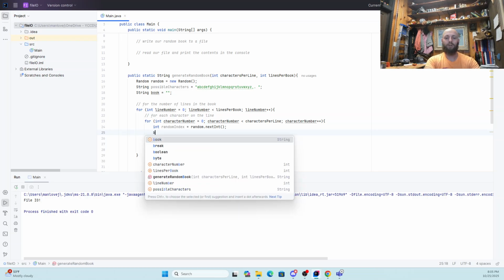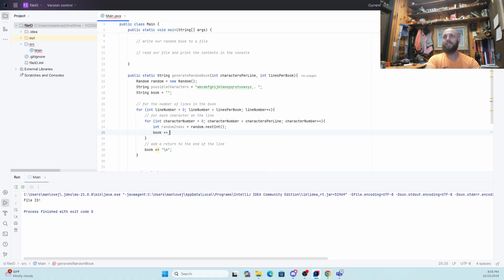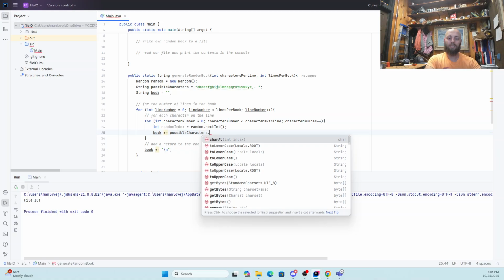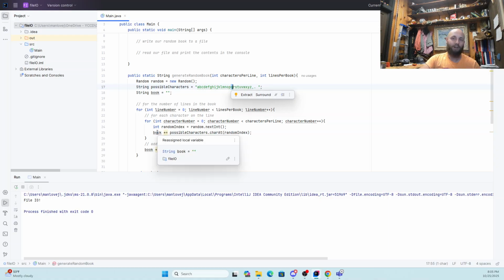And then we're going to do book plus equals, so we're going to add to the book. The thing we're going to add to the book is going to be the possible characters dot character at random index. What that's doing is saying, pick a random spot in this string, grab the character from that spot, and stick it onto the book. Does that make sense? So we're going to do that a whole bunch of times.